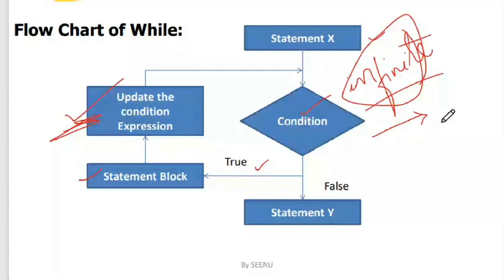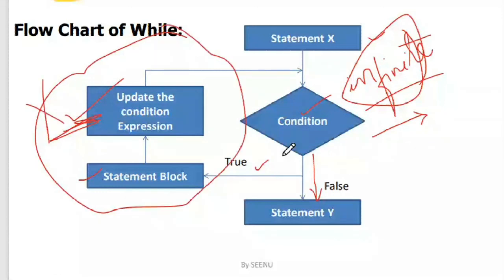The other outcome is the condition being false. If it is false, the statement block never gets executed, and the control jumps from the condition to the immediate next statement after the while. The immediate next statement after the while is statement X. So this is how your while executes, which you already know.